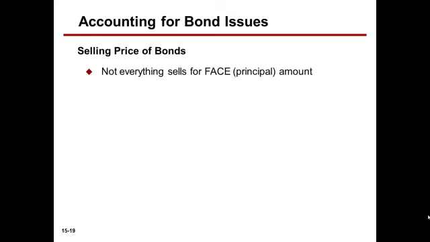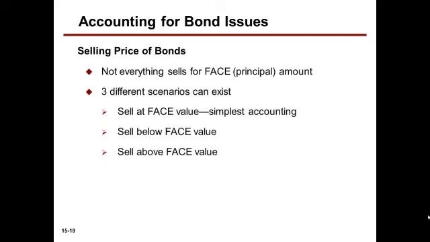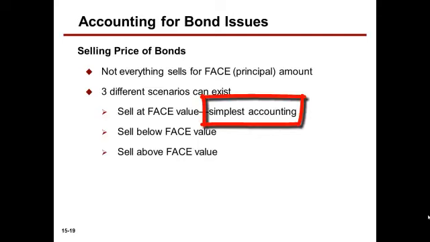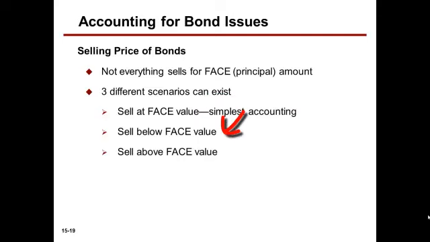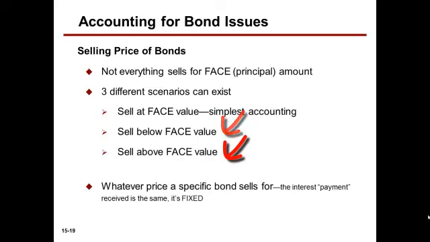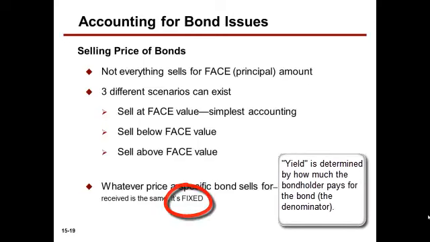Let's talk a little bit about the selling price of bonds. Not everything sells for face value or principal amount. Three different scenarios can exist. We'll look at all three in this chapter. Selling at face value, that's the very simplest accounting. We just looked at that in the previous slide. We can sell below face value, or we can sell above face value. Whatever price a specific bond sells for, the interest payment received by the bondholder is the same. That is fixed. However, the yield that the bondholder is receiving is based on how much they paid for the bond.